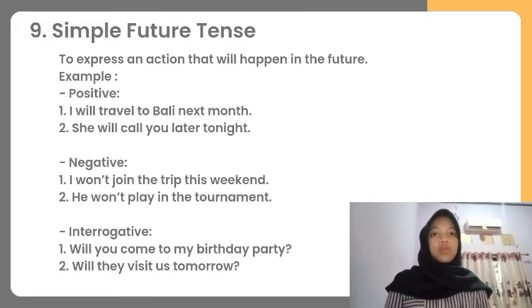The next is simple future tense, to express an action that will happen in the future. Example, in a positive way is, I will travel to Bali next month. She will call you later tonight. The negative way is, I won't join the trip this weekend. He won't play in the tournament.